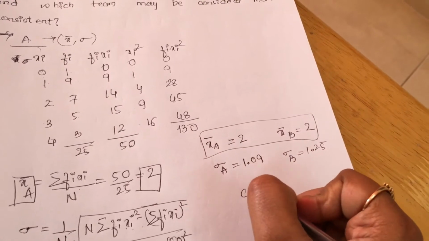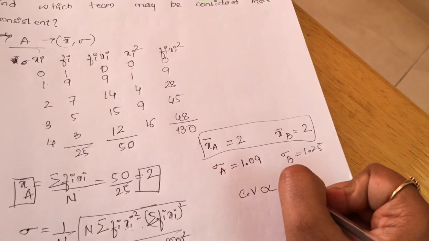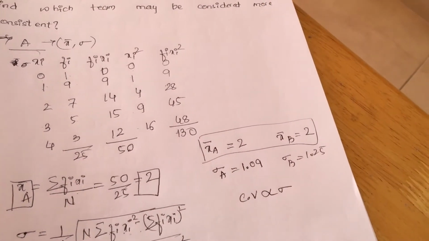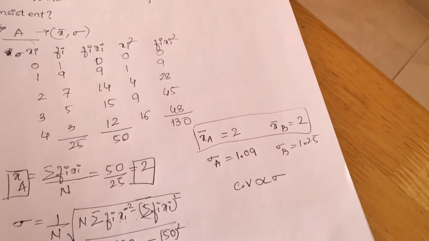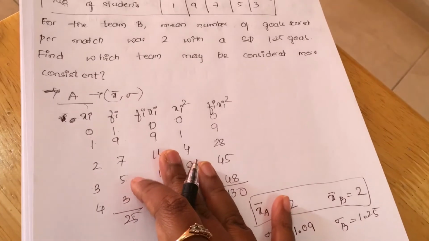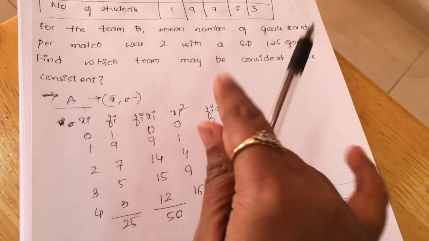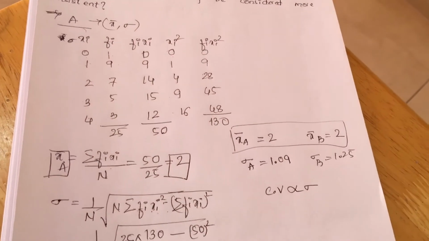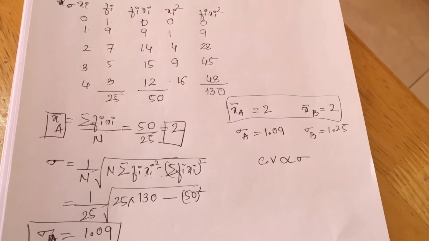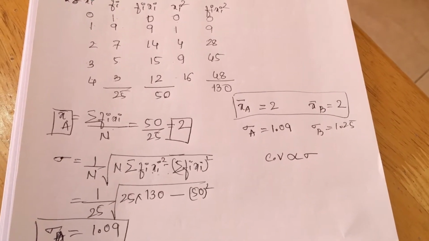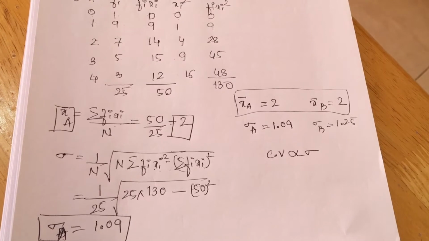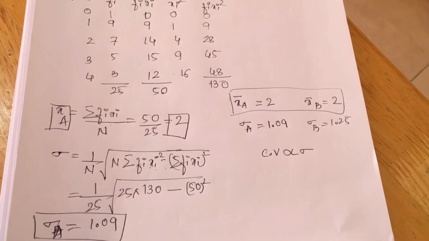So the coefficient of variation is directly proportional to the standard deviation. Now they are asking which team may be considered more consistent. For consistency, we need to check which team has the lesser standard deviation.